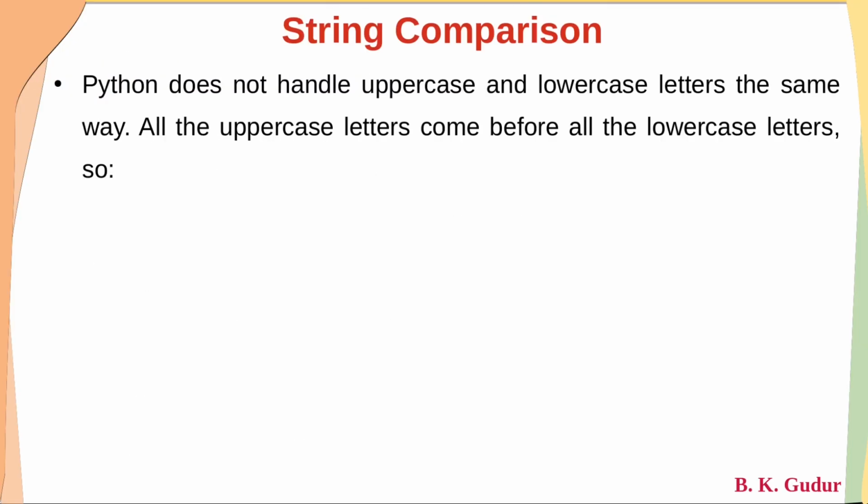Python doesn't handle uppercase and lowercase letters in the same way. All the uppercase letters come before all lowercase letters. So if we compare, word mango comes before banana. In our example, word apple with capital A comes before small a apple. Hope this is clear to you, dear students.